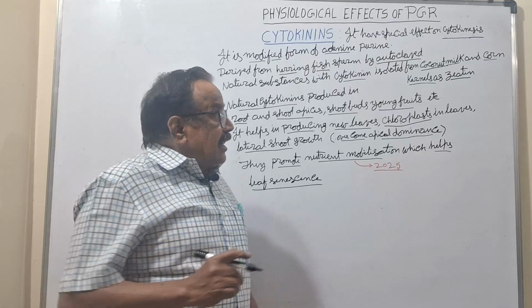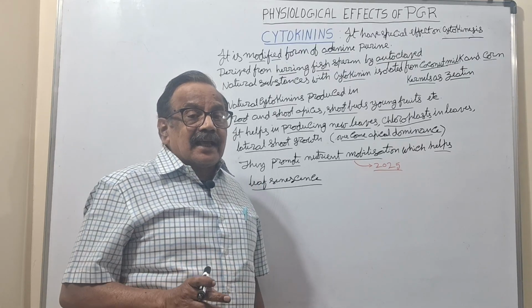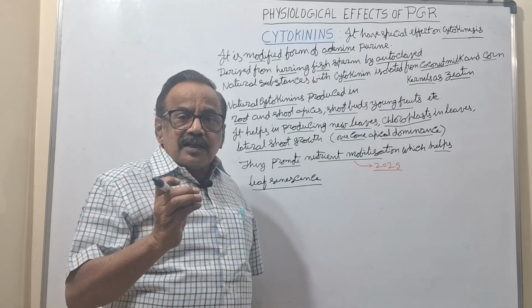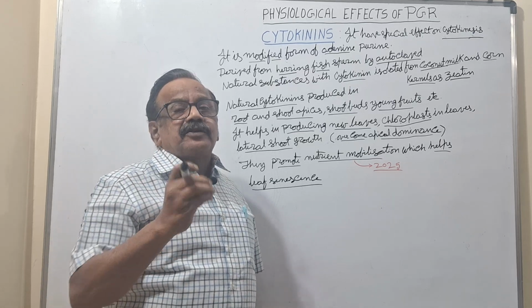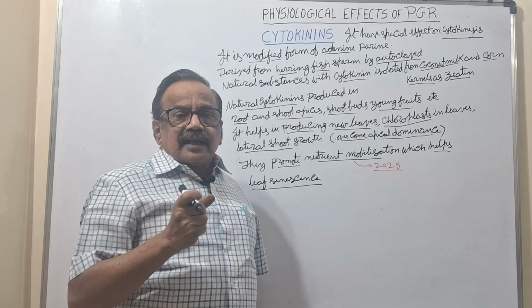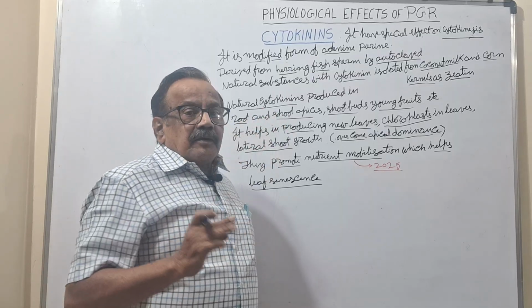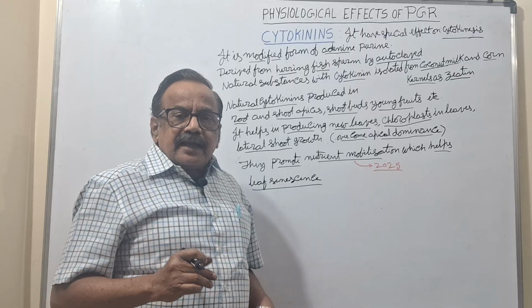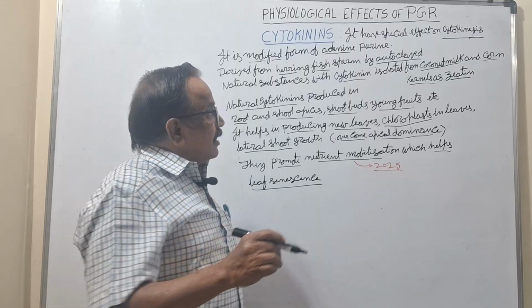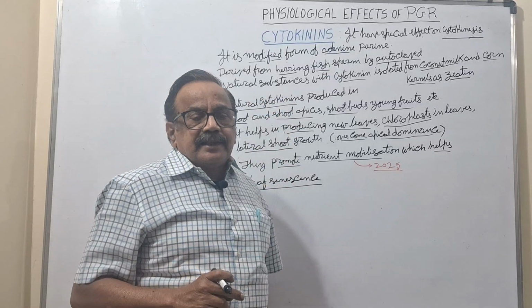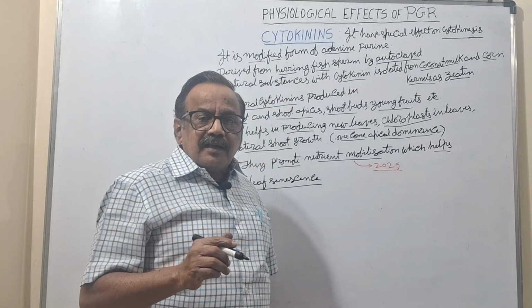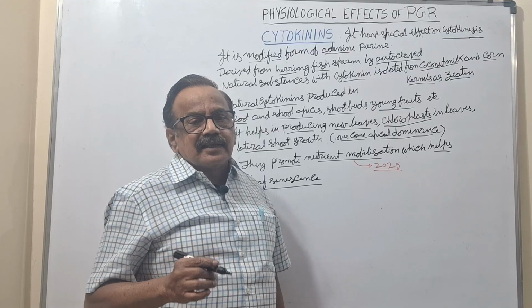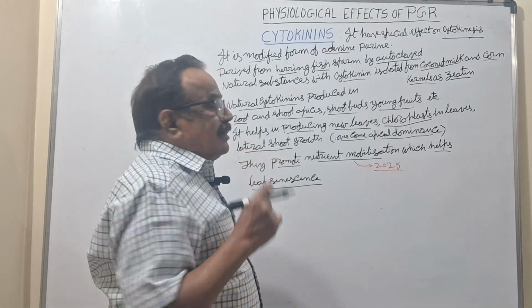Corn kernel they took immature, the milky stage when we eat it. Coconut milk is also endosperm with 3n number. They kept it under autoclave, and then it became one substance, which they called zeatin.